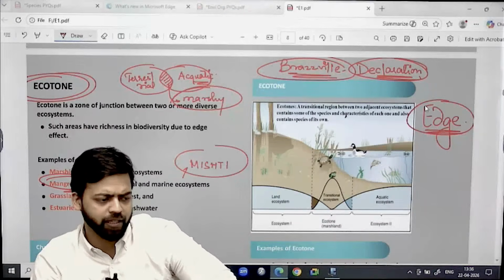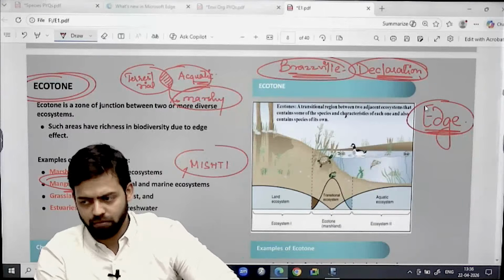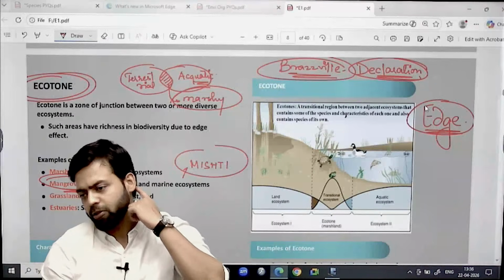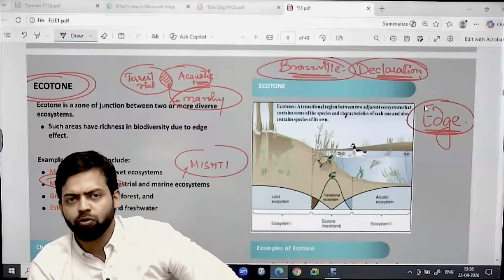For example, if you see the examples of ecotone, write down mangroves,